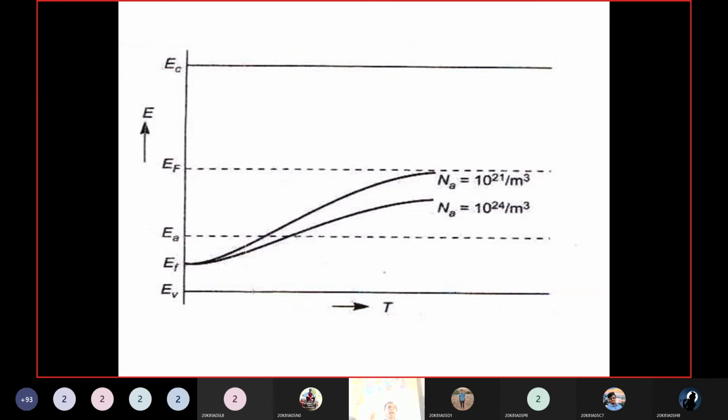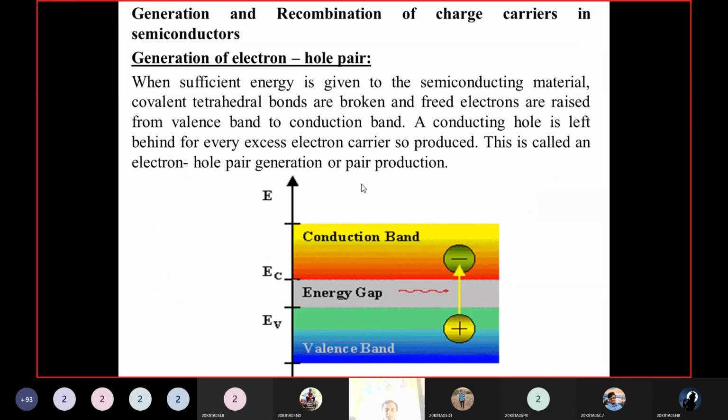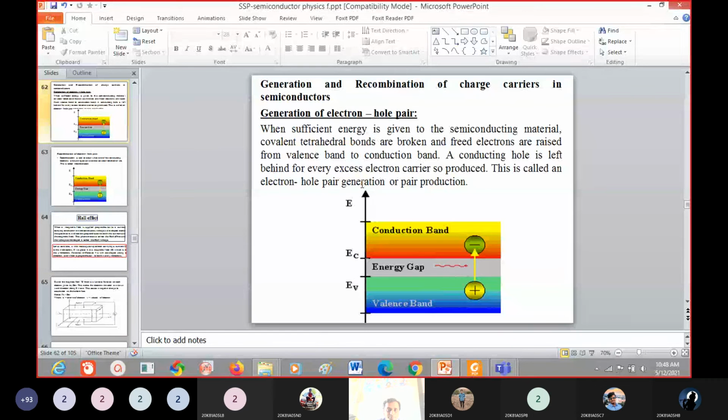At very high temperatures, what happens? The number of electrons in the conduction band is equal to the number of holes. So the Fermi level also becomes like that of an intrinsic semiconductor. At high temperature it acts as an intrinsic semiconductor. That's why the Fermi level reaches the intrinsic Fermi level. So this is about the Fermi level in the case of an intrinsic semiconductor.